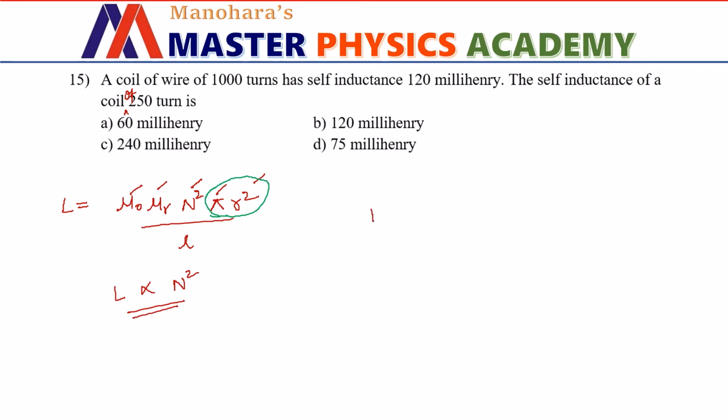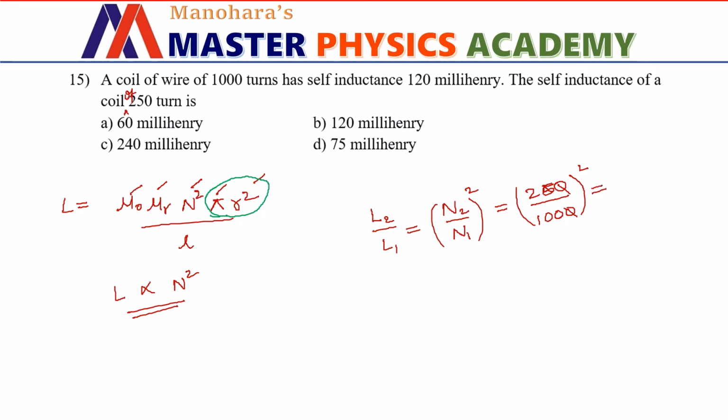Okay, therefore L2 divided by L1 will be equal to N2 divided by N1 whole squared. So what is N2? The second time it is given as 250 turns, hence it is squared, don't forget the square, 250 divided by N1 which was 1000, right? So 1000, whole to the power 2 is there. So if you solve this, what you will get is 0.25. 0.25 means 1 by 4, right?